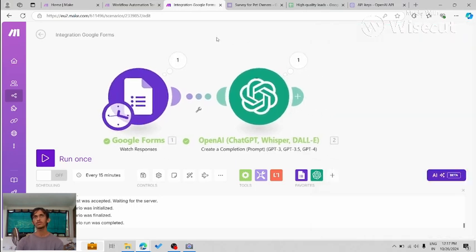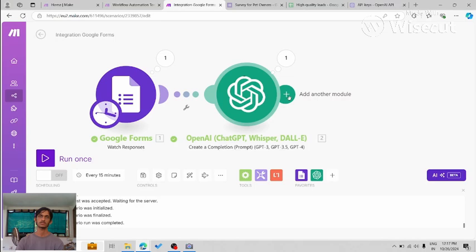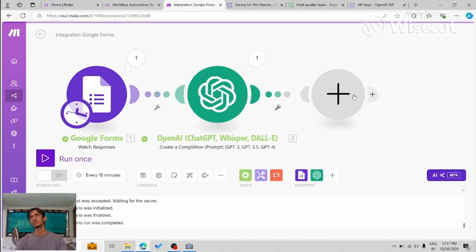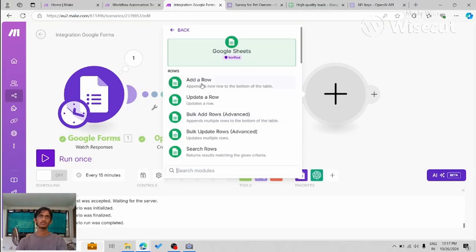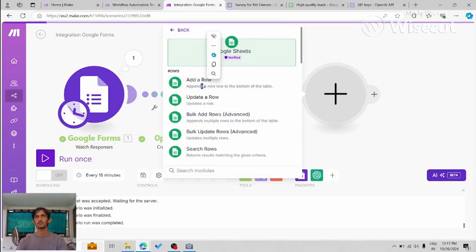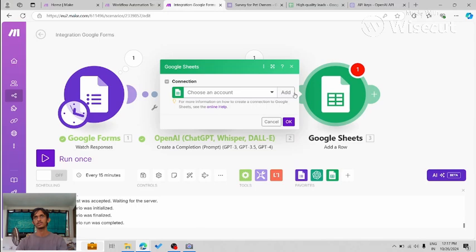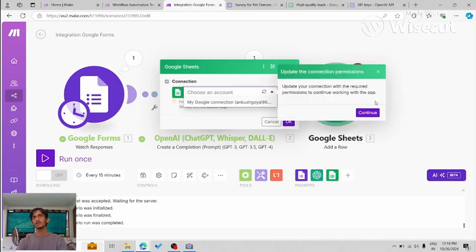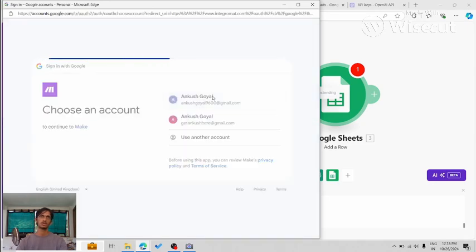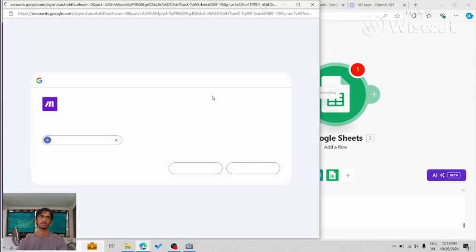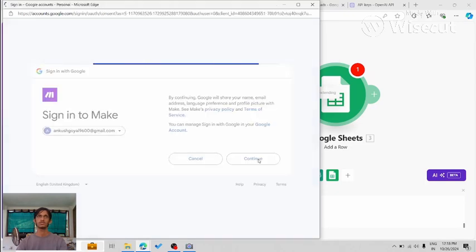For now, we'll go ahead and build the last step, which is going to be Google Sheets. I'm going to select, in Google Sheets, the add a row option, and since I already have the connection, there are some more permissions that I need to accept, and then I'm going to continue.